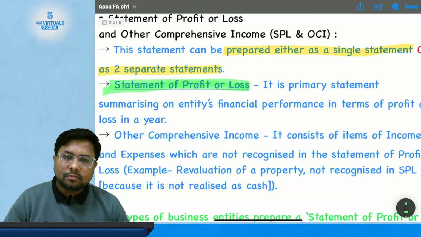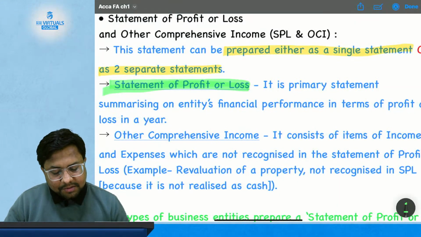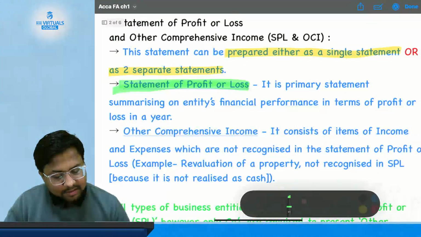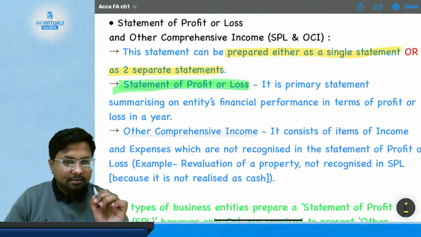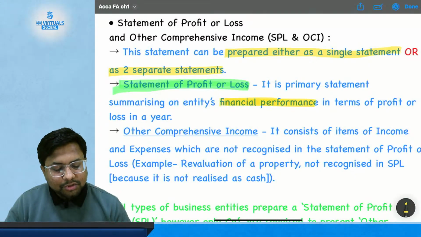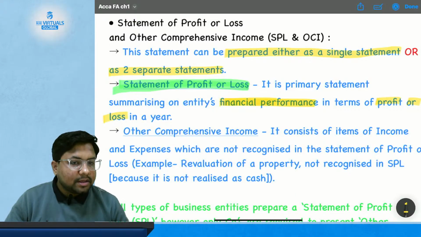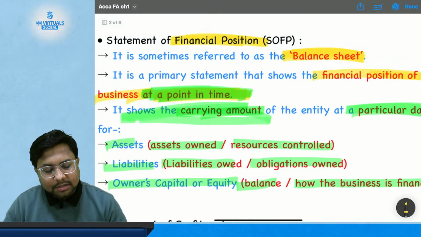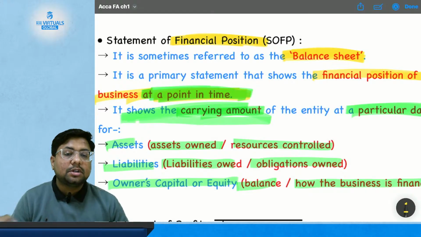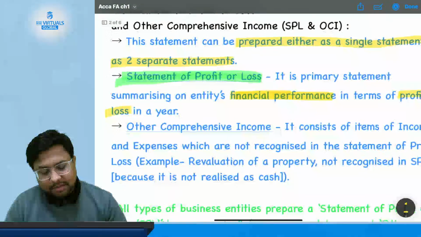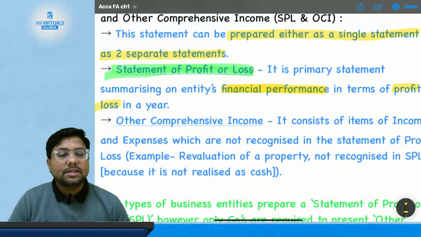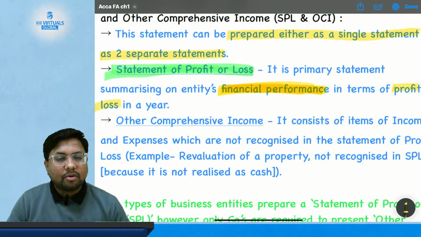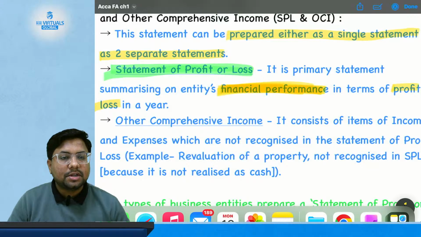Okay. So it is a primary statement summarizing the entity's financial position. Underline the word financial performance, in terms of profit or loss in a year. What is the main context of the statement of financial position? It is concerned about the financial position, and the statement of profit or loss is concerned with the financial performance.